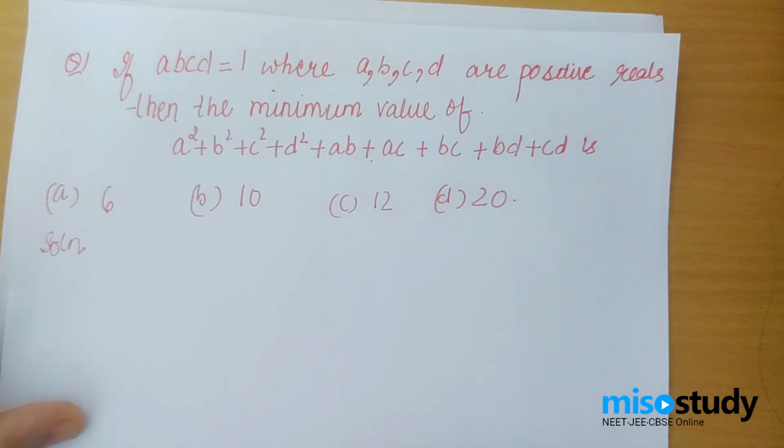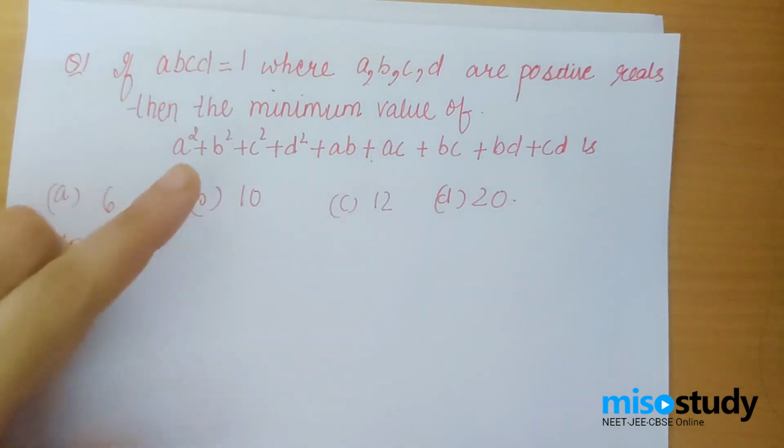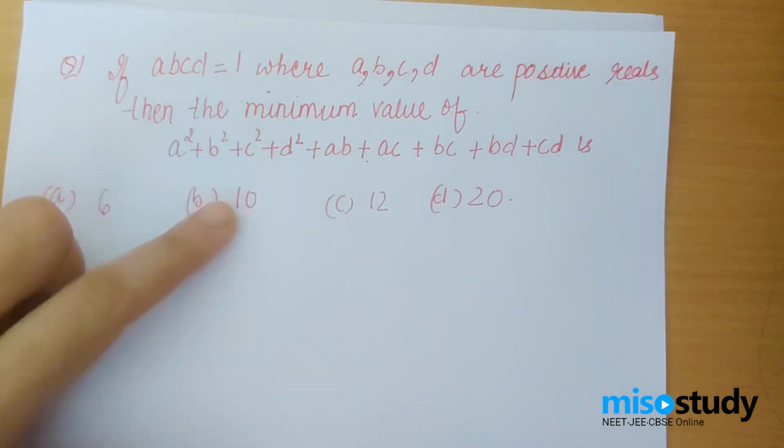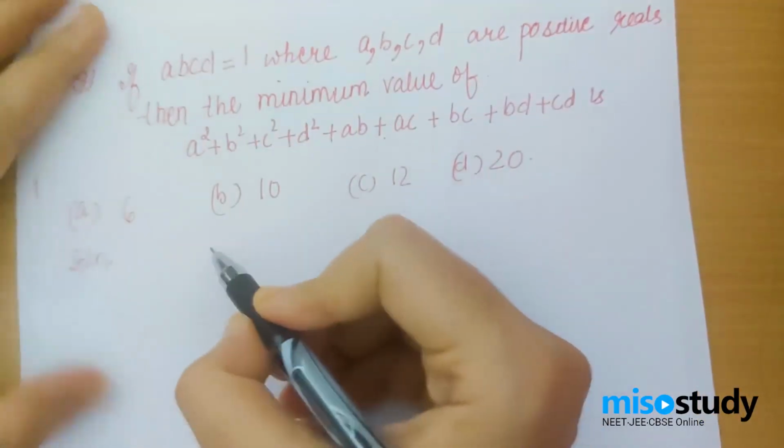I hope you've pondered over this question. Now, I'm sure the first thing that would come to your mind is to make A plus B plus C plus D whole square, which is not the right thing to do. And if you are doing what I am doing, then kudos to you.